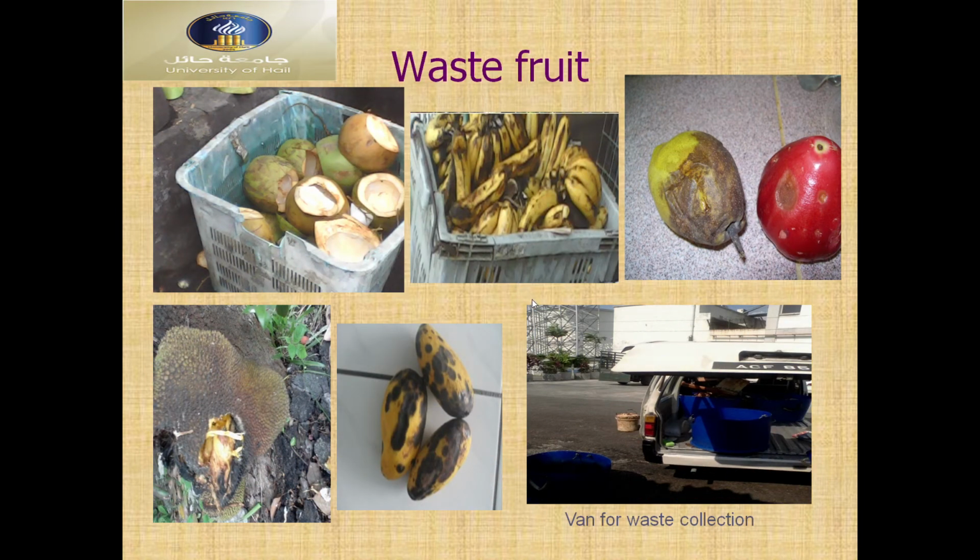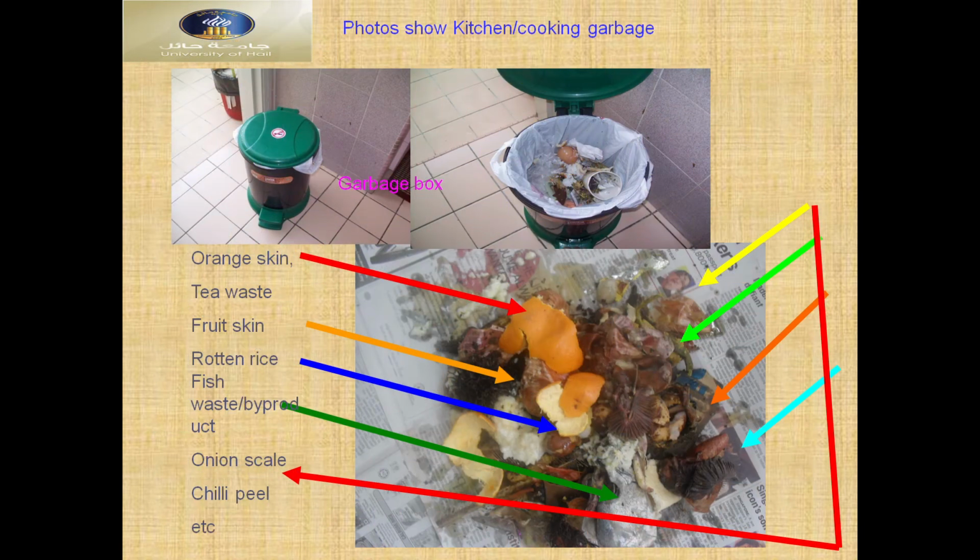Waste fruits, different types of fruits, coconuts, bananas. These are guavas, and this is called the wax apple, and mangoes, jackfruits. Bins for waste collection in Malaysia. You can see bins for different waste. They are collecting. The photo shows kitchen or cooking garbage. Different types of cooking garbage here. So different types of garbage: onions, chili waste, fish, rotten rice, fruit skins, tea waste, orange skin, different types.